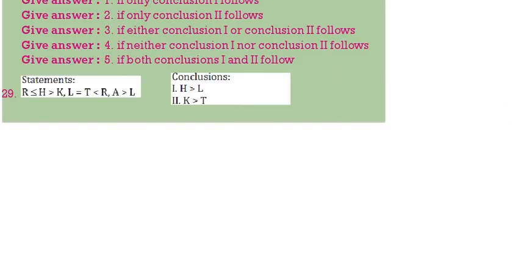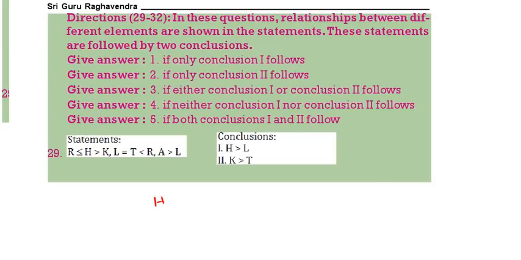Next question. This is greater than, lesser than. R less than or equal to H, H greater than K, L is equal to T, T less than R, A greater than L. Now, H greater than L, whether it follows or not. H greater than or equal to R, because R less than or equal to H means H greater than or equal to R. R greater than T, T is equal to L. Therefore, H greater than L definitely follows.